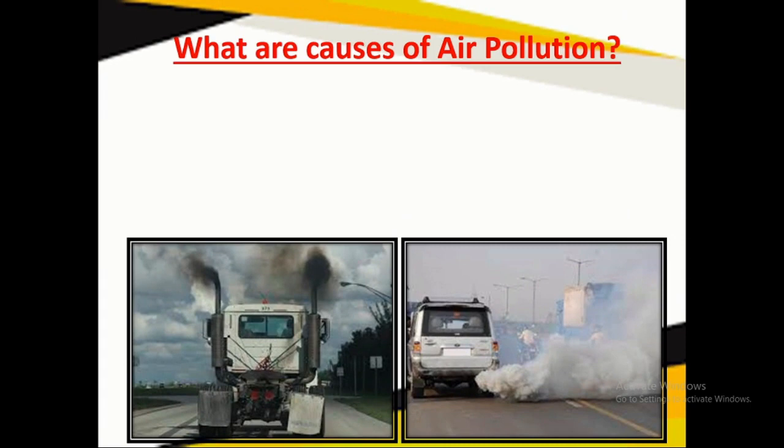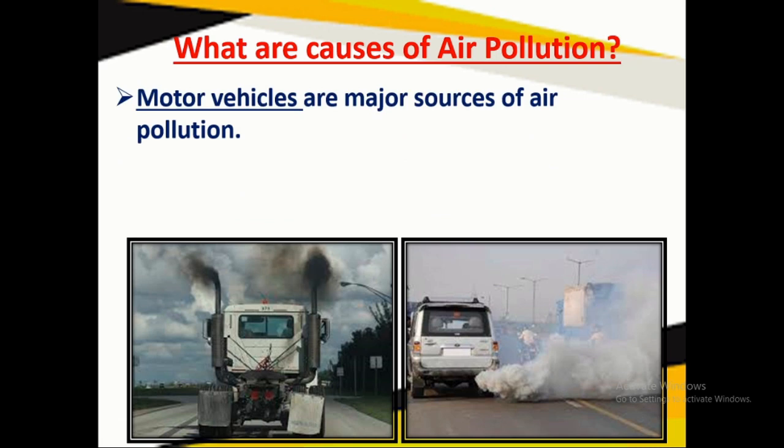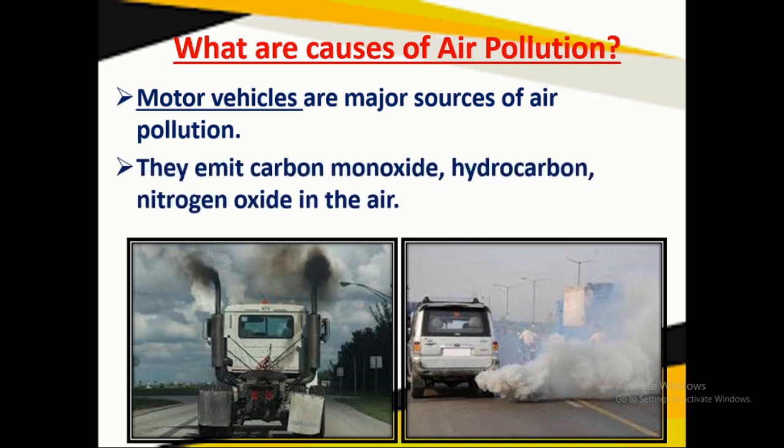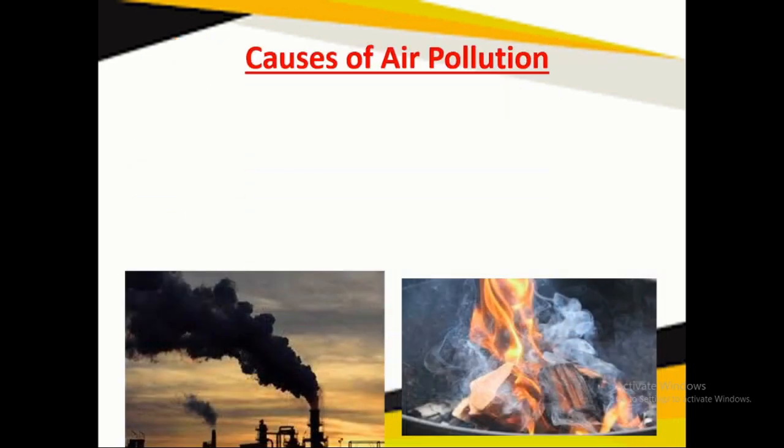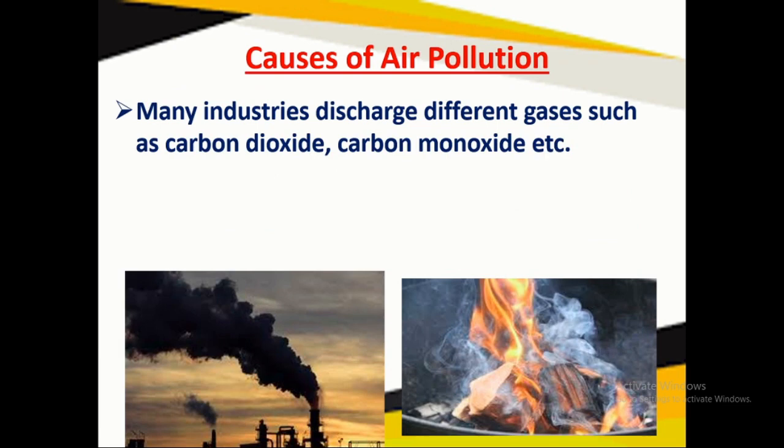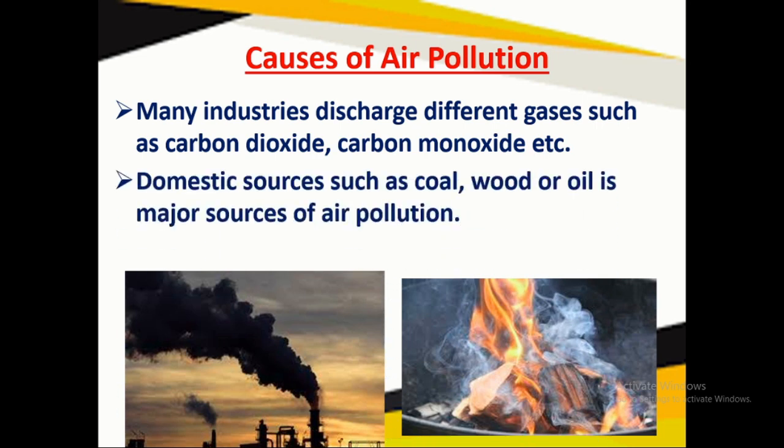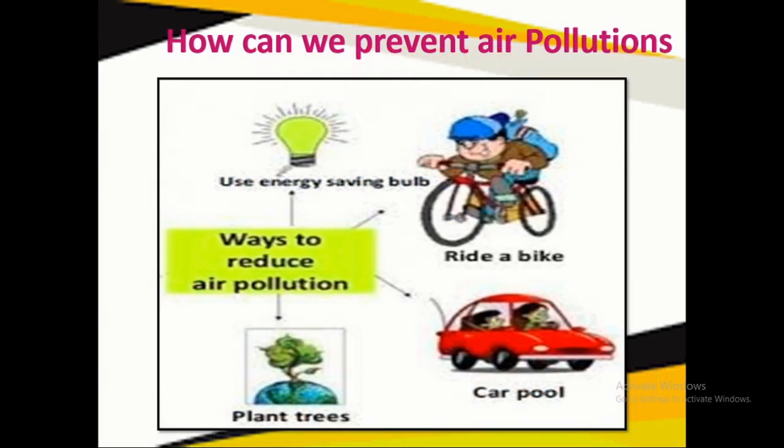Here we are going to discuss the causes of air pollution. The first one is motor vehicles. Motor vehicles are the major sources of air pollution because they emit carbon monoxide, hydrocarbons and nitrogen oxides in the air. Many industries also give out different types of harmful gases like carbon dioxide or carbon monoxide. Again, domestic sources such as coal, wood or oil are major sources of air pollution.